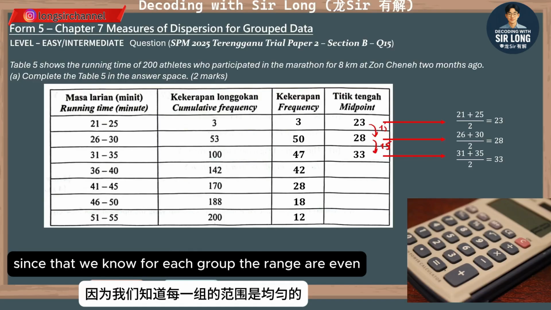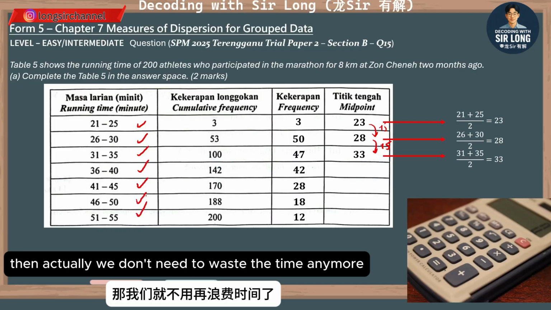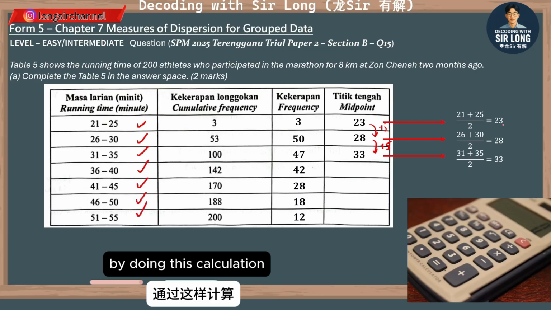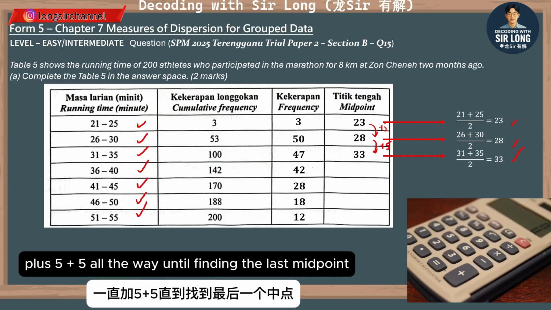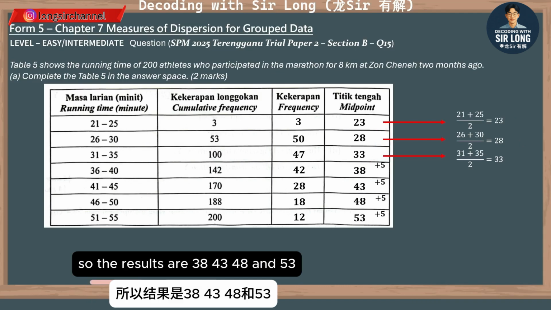Since we know that for each group the ranges are even, we don't need to waste time doing this calculation anymore. We can just put plus 5 all the way until finding the last midpoint. So the results are 38, 43, 48, and 53.